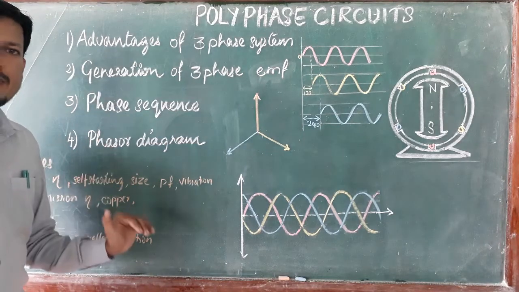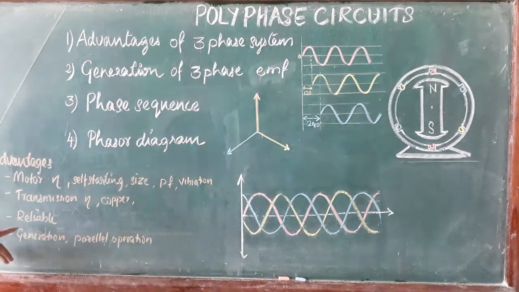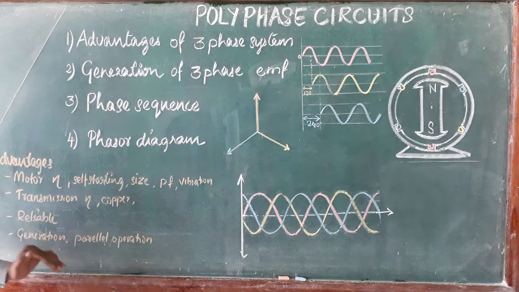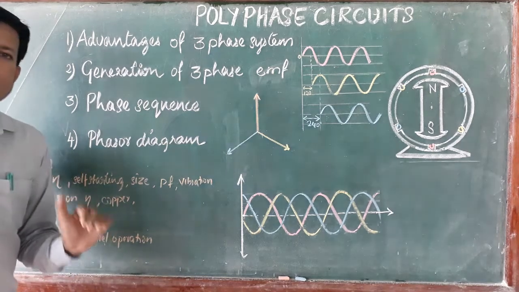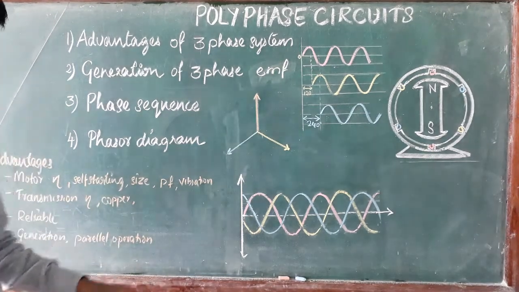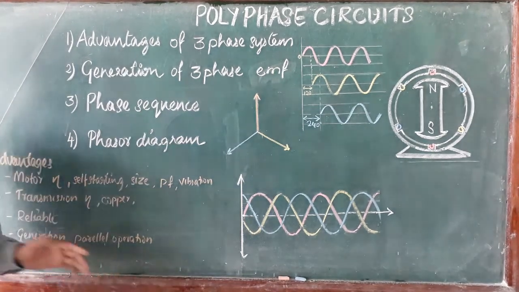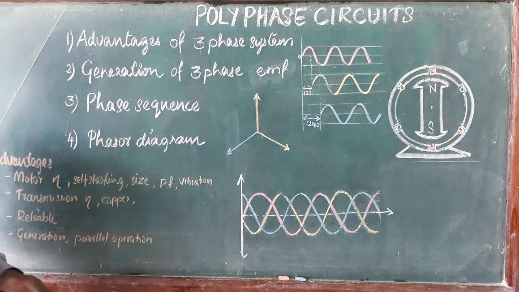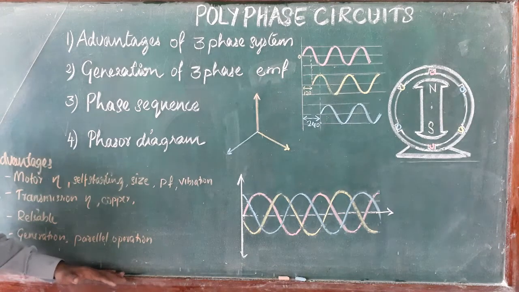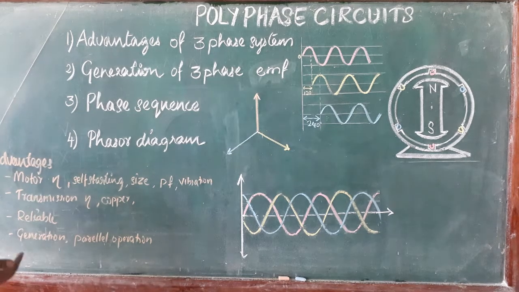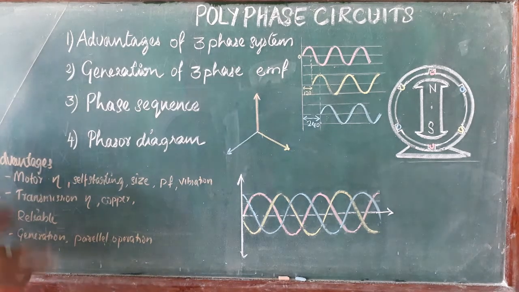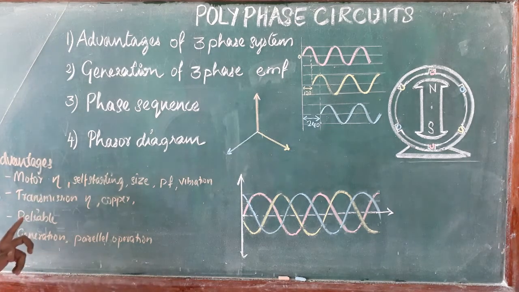copper is reduced. And reliable, three phase systems are reliable compared to single phase system, and generation of three phase system is easy compared to single phase system, and parallel operation of the generators or alternators is easy compared to single phase system. These are the main advantages of the three phase system over single phase system.